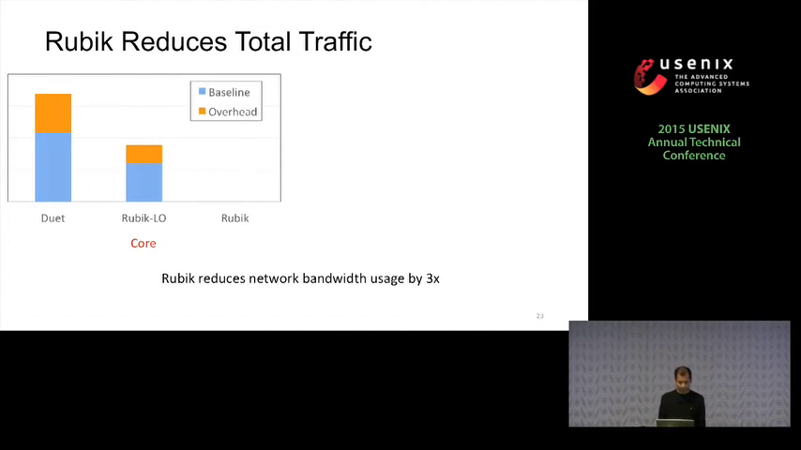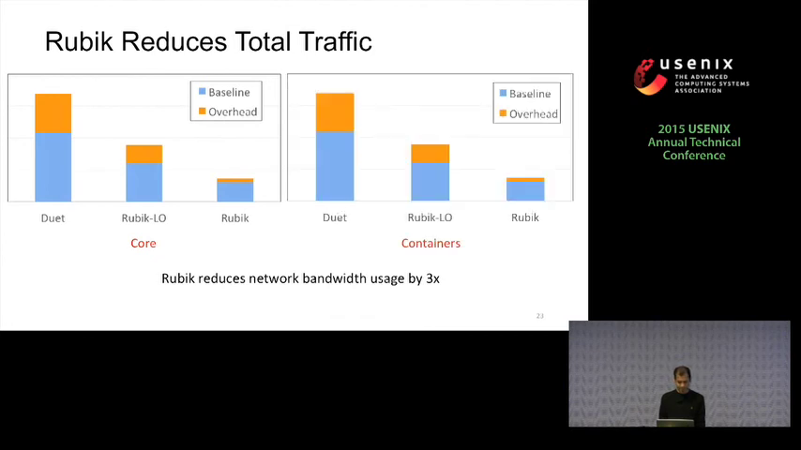So we find that Rubik LO is able to reduce the total traffic by almost 2 times, whereas Rubik reduces the total traffic by almost 3 times. And the same is true for both core links and container links. So one thing to notice here is Rubik doesn't completely eliminate the overhead. There is still some redirection because the traffic is going through residual mapping. Rubik is not able to completely eliminate the overhead.